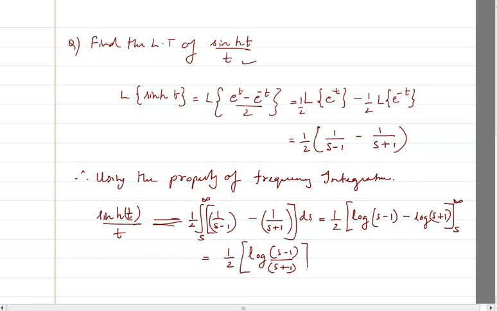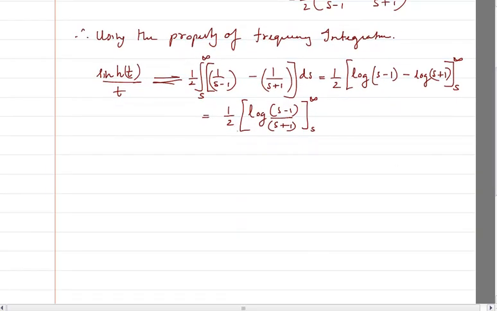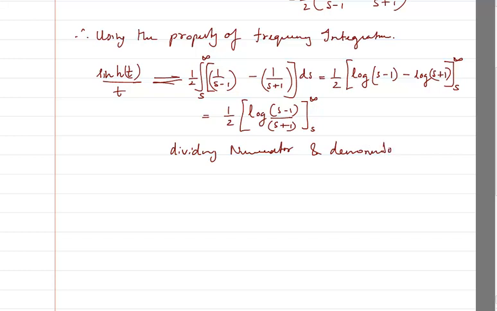Again, if I directly substitute infinity, then it's going to be log of infinity by infinity. So what I will do is divide numerator and denominator by s.